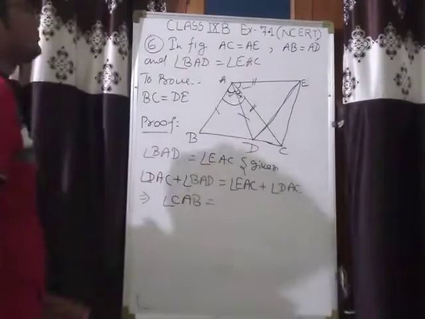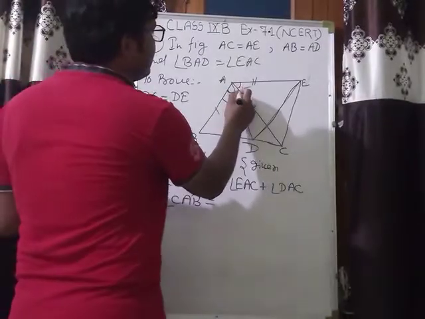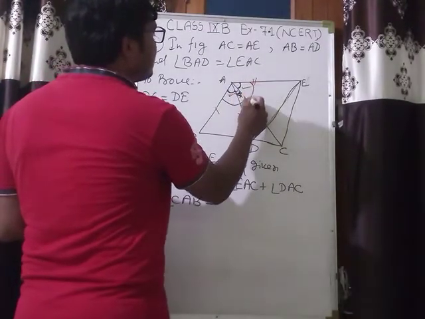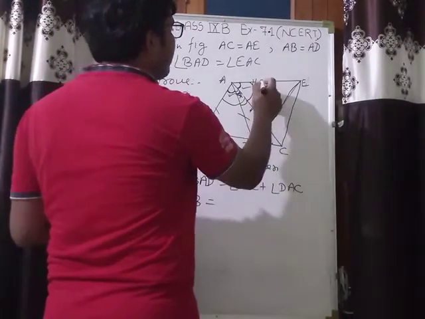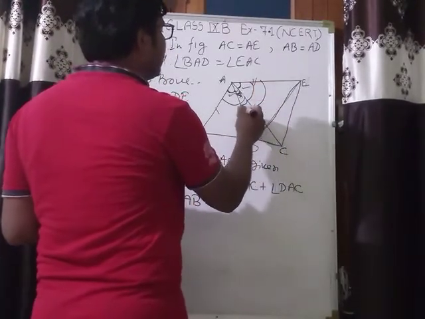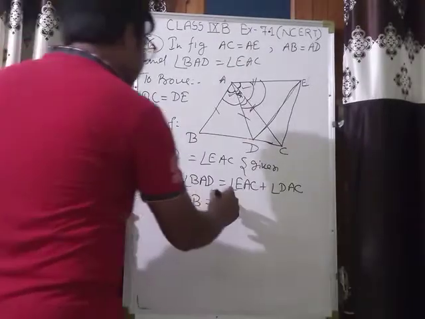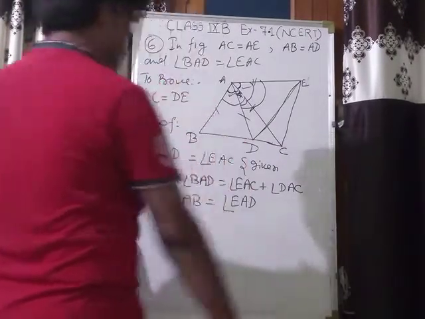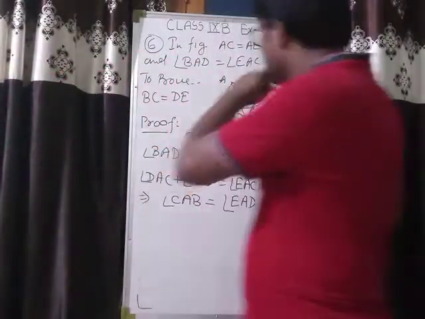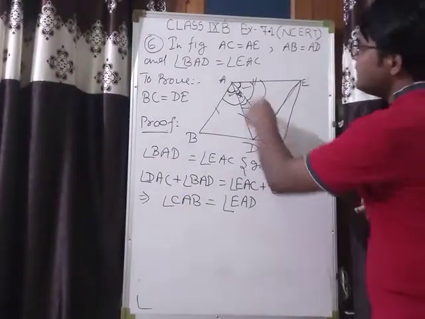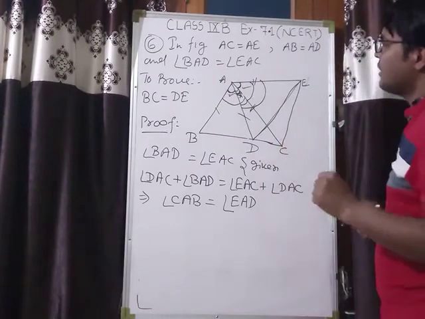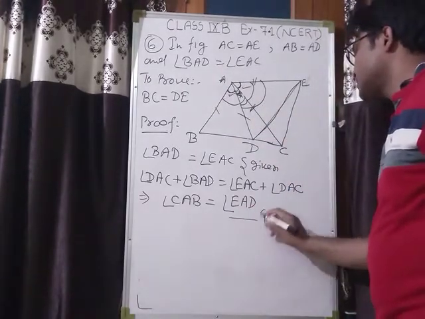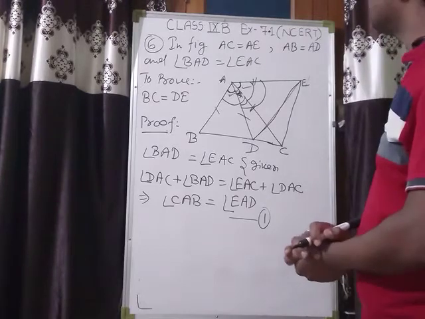And the right side, see, this one plus this one, means add this one and this one. So what we have, that is equal to angle EAD. Okay, so now we have CAB equal to EAD. Suppose this is first. Now consider